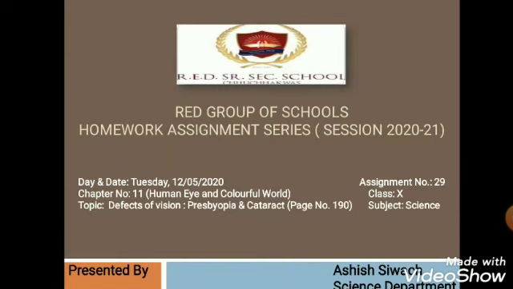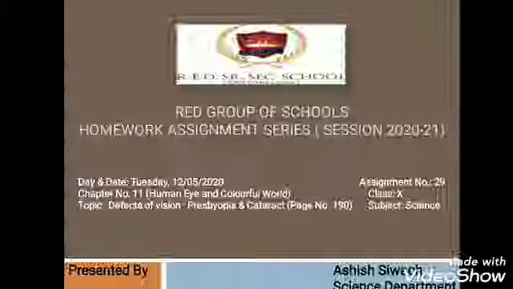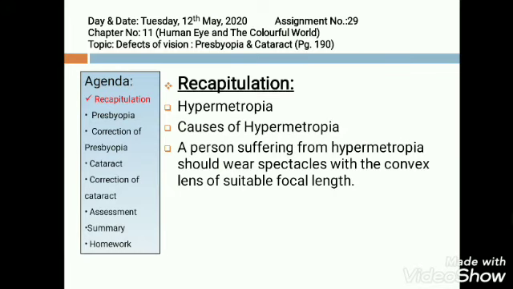Good morning, students. I hope you all are good in health and high in spirits. Today's topic is defect of vision, presbyopia and cataract. Till date, we have studied two defects of vision, hypermetropia and myopia. This is a very small topic, presbyopia and cataract. Before starting today's topic, we will recapitulate what we have studied in defects of vision, that is hypermetropia and myopia.